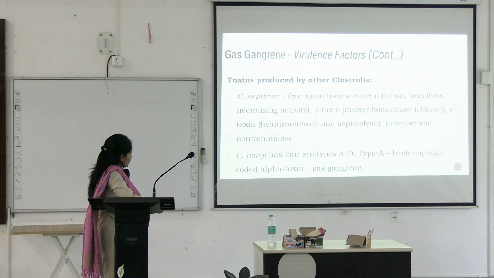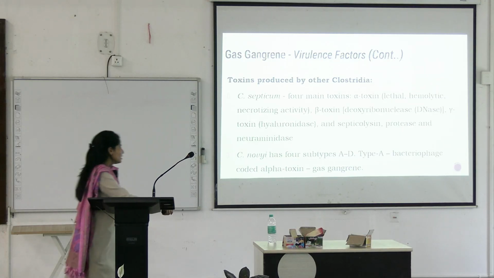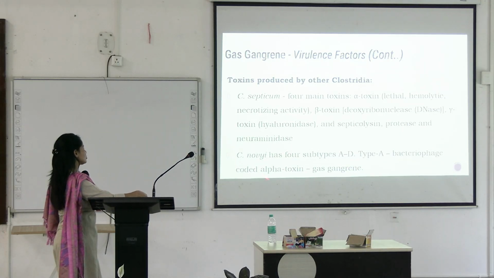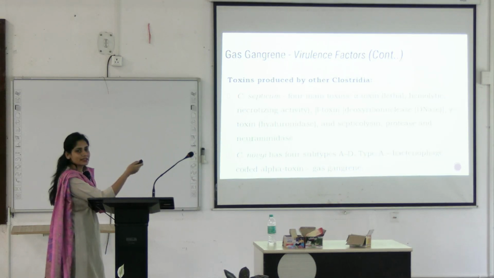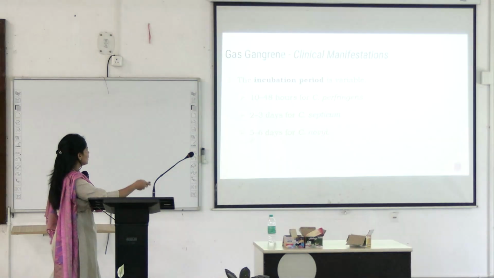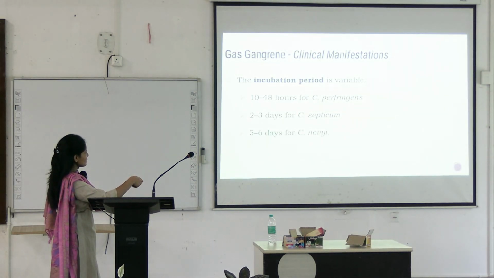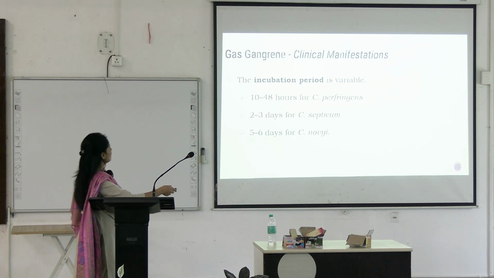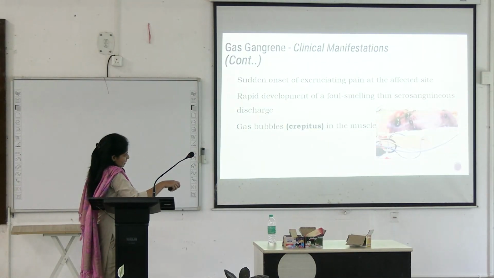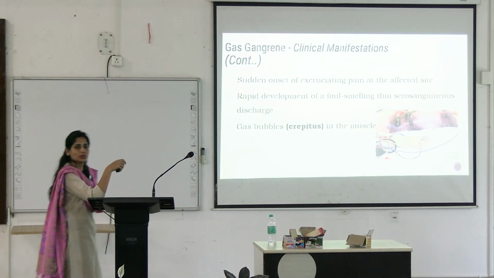Along with that, Clostridium novyi has 4 subtypes from A to D. They are also coated with alpha toxin, which is responsible for gas gangrene. That's why you're commonly seeing these organisms in gas gangrene. What is the incubation period here? Just remember, for Clostridium perfringens it's 2 days, and 2 to 3 days for Clostridium septicum and 5 to 6 days for novyi, in the order of their etiological value. This is how a gas gangrene will present to you.